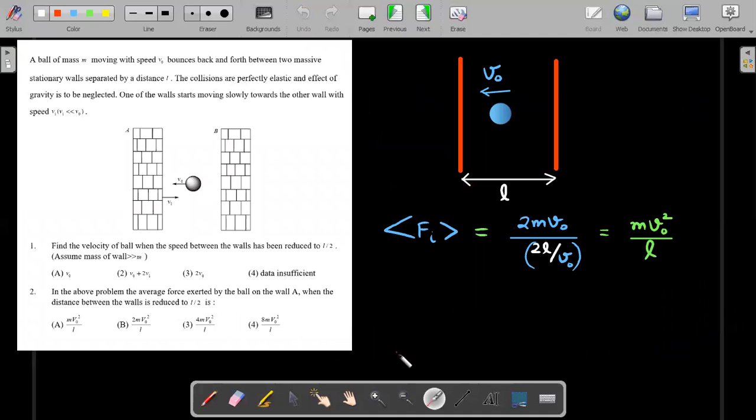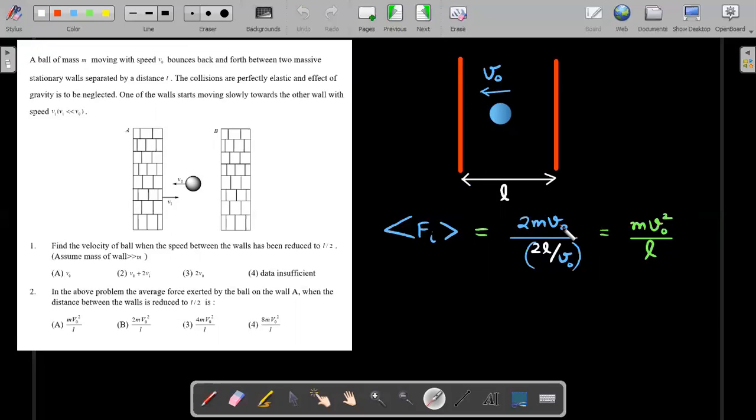Now let's apply it to the second question, where the average force exerted by the ball on wall A is to be calculated after the distance has been reduced to L by 2. Okay, so let's calculate. You can go ahead with the mechanical system solution, or now that we have realized the analogy, let's put it to use. What was the value of the average initial force Fi? It would be 2mv naught, the momentum imparted for every collision, and the time between two collisions would be 2L divided by v naught. The 2 cancels, and mv naught squared divided by L would have been the initial value.